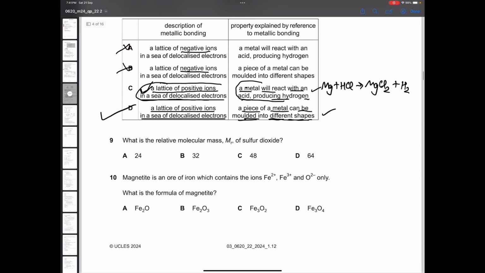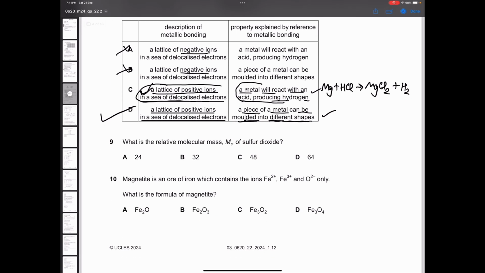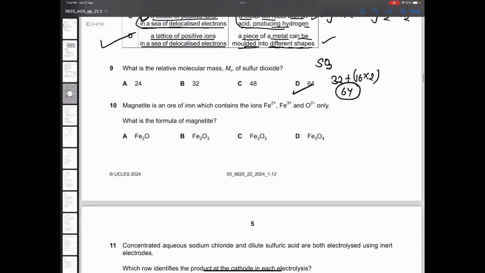Now, next question. What is the relative molecular mass of sulfur dioxide? We know that sulfur dioxide has a formula of SO2. Sulfur has a mass of 32, oxygen is 16. So 16 times 2, this will be 64. Answer is D. Next question.